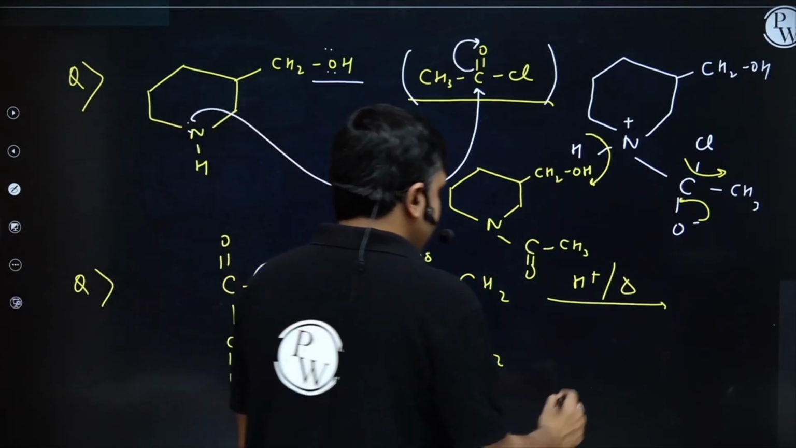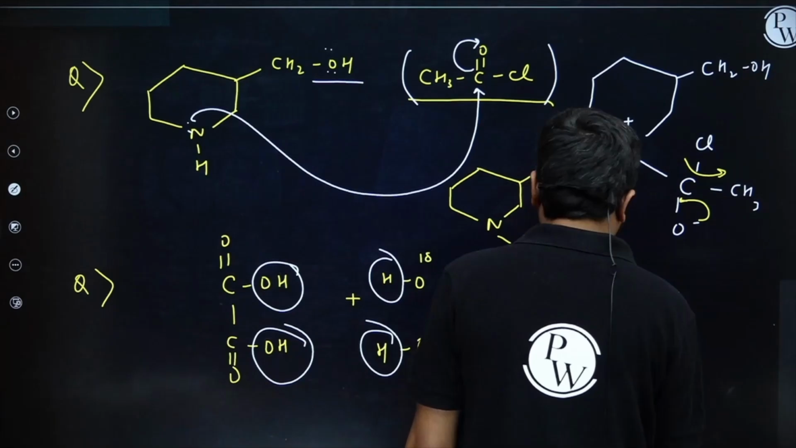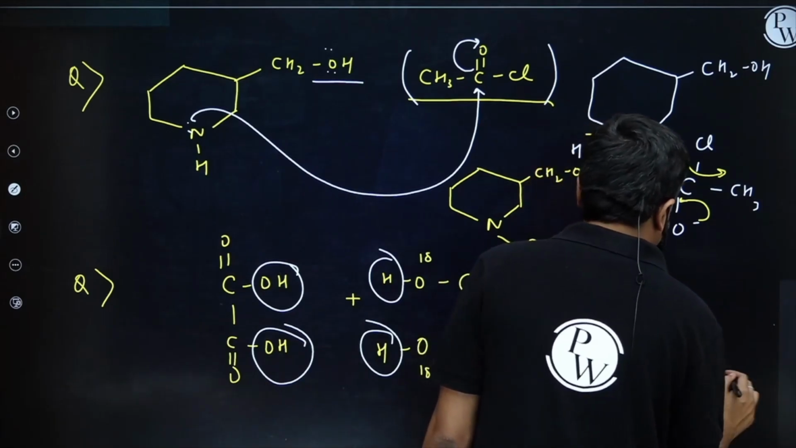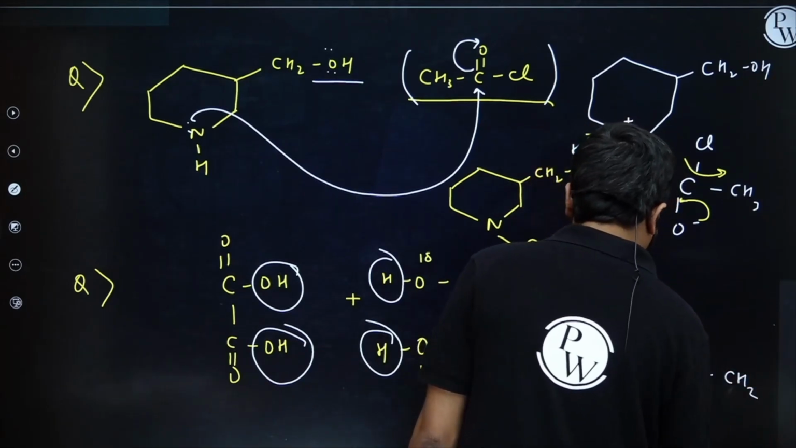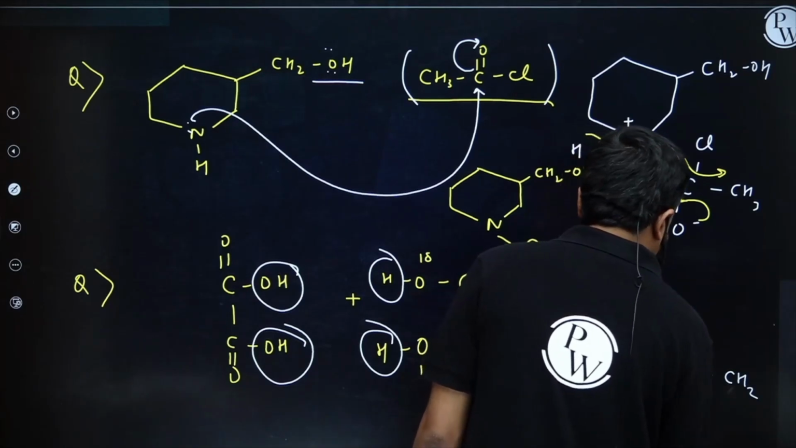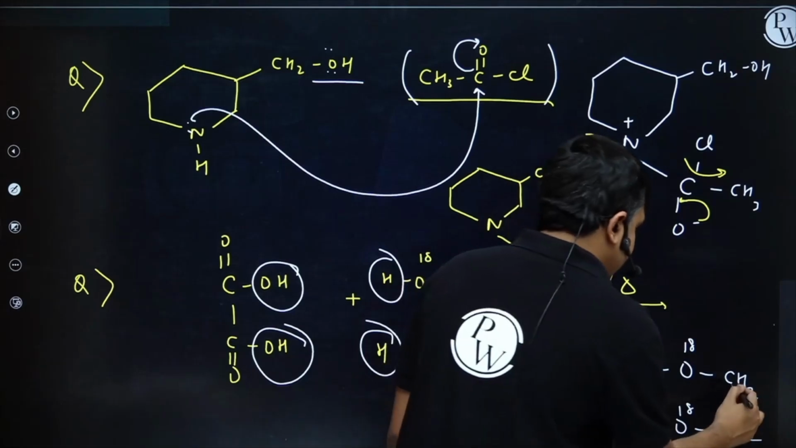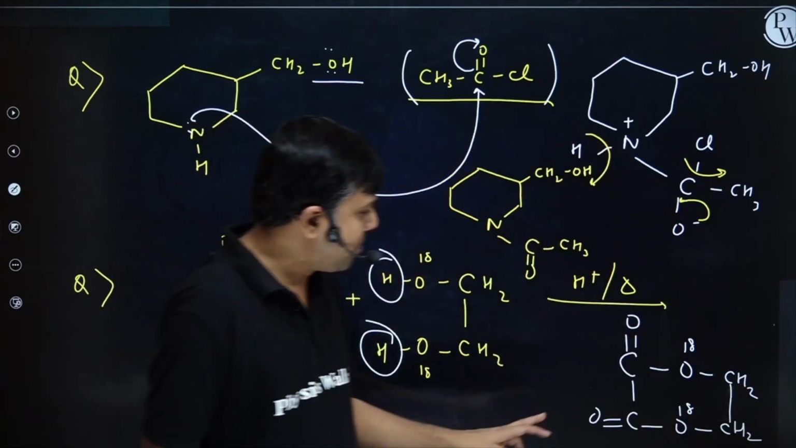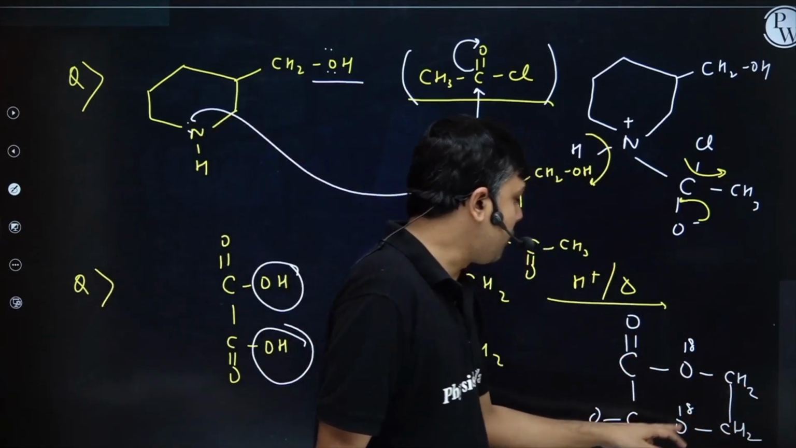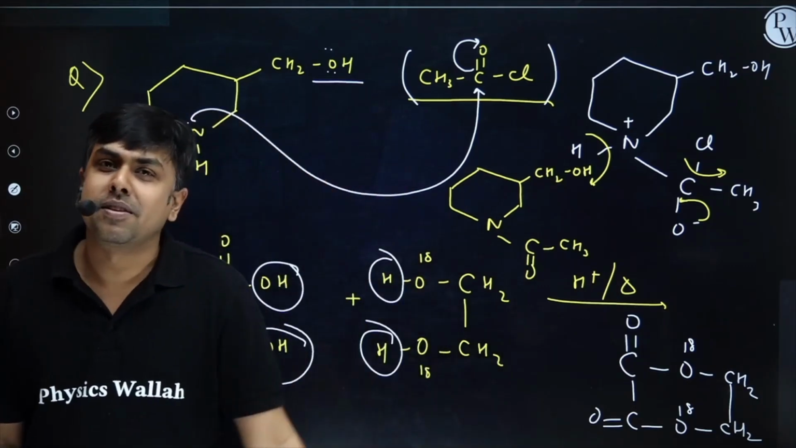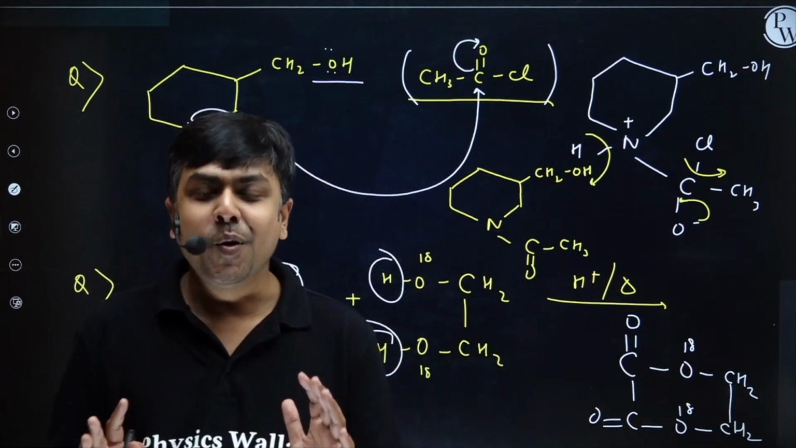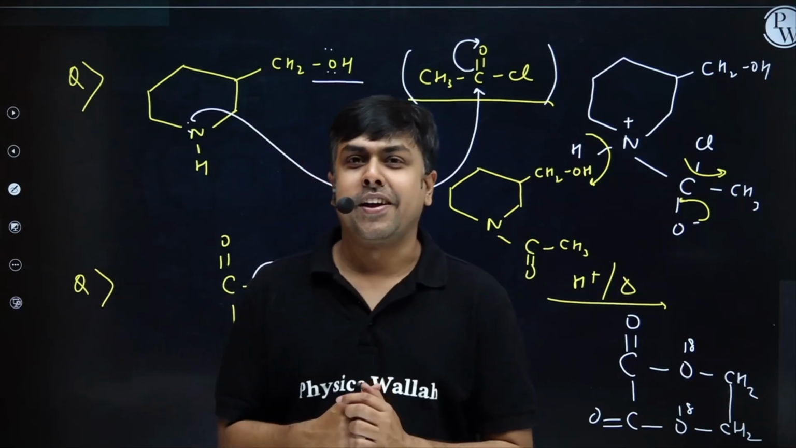So you will have C double bond O, O18, CH2, C double bond O, O18, CH2. And these two are also connected. So how many member cyclic ring? 1, 2, 3, 4, 5, 6. A 6-member cyclic ring. I hope you understood esterification.